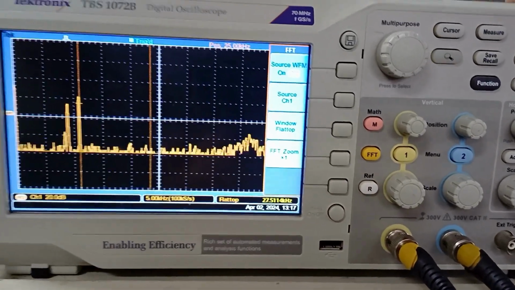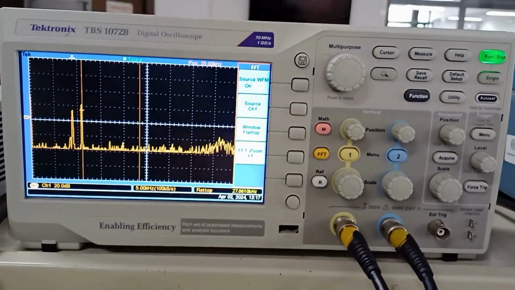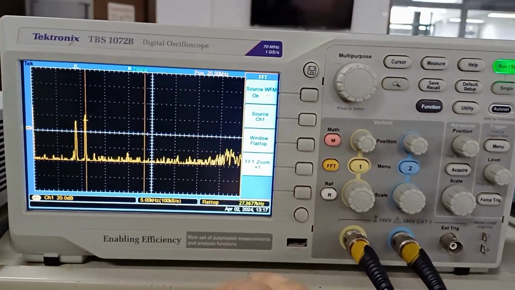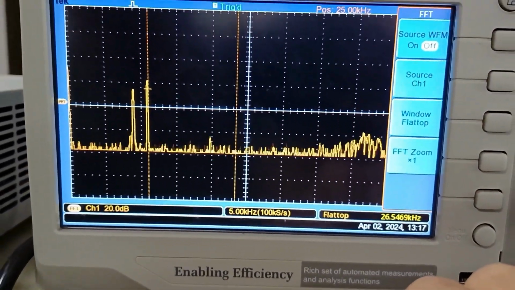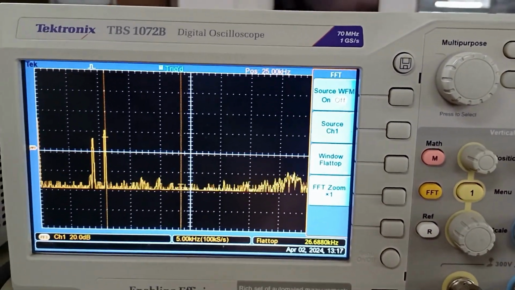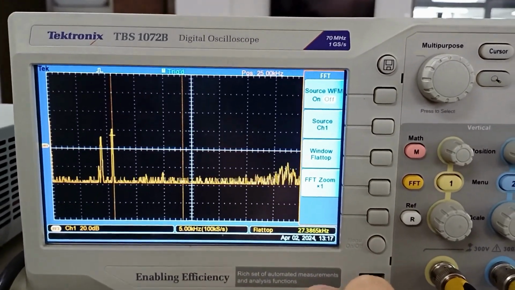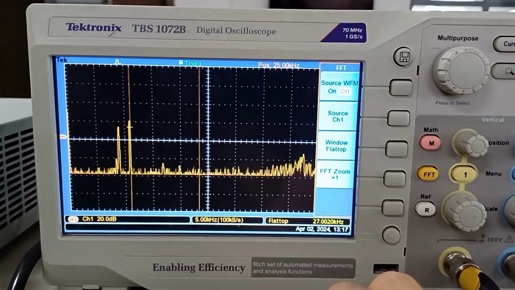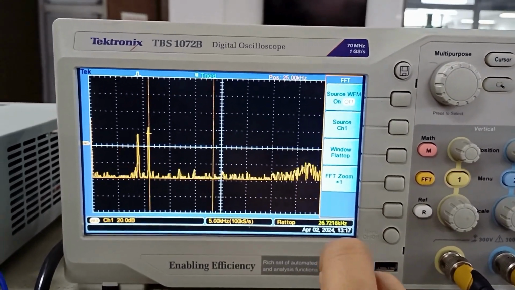Now we will see the FFT of the differentiator circuit. As we can see, there is a minor difference in the amplitude of the 9 kHz and 11 kHz frequencies, implying that the differentiator circuit was able to separate out the dominant frequency. We were not able to completely separate the dominant frequency because they were too close to each other, and also due to unavailability of resistors and capacitors for the required roll-off frequency.